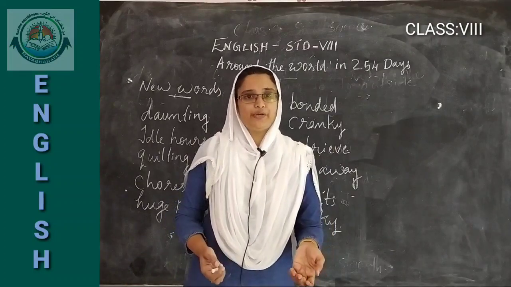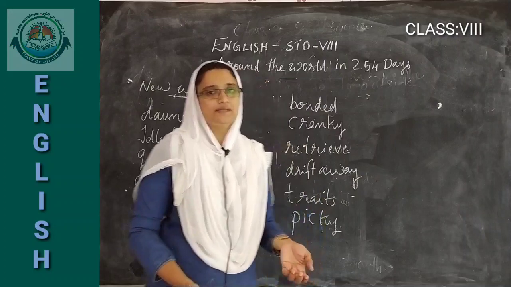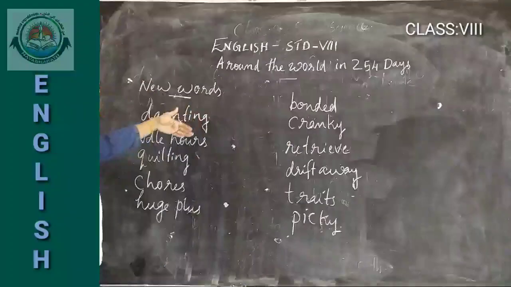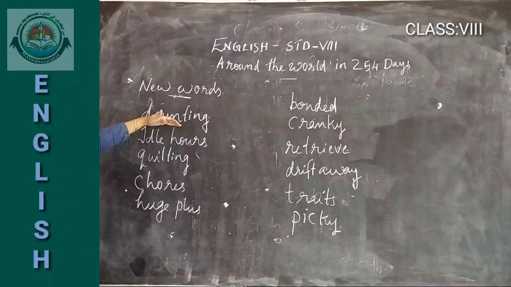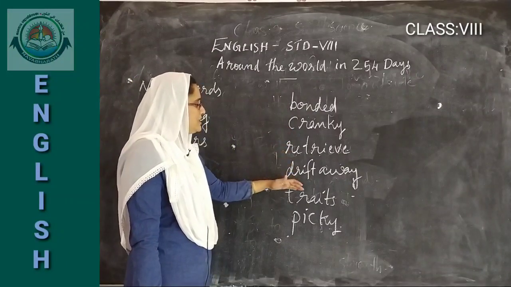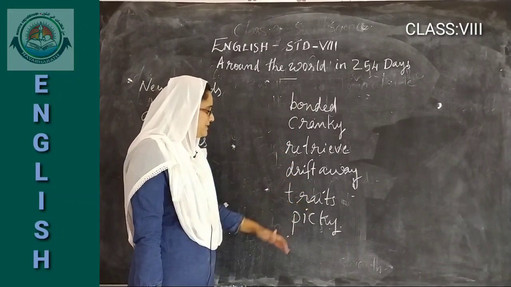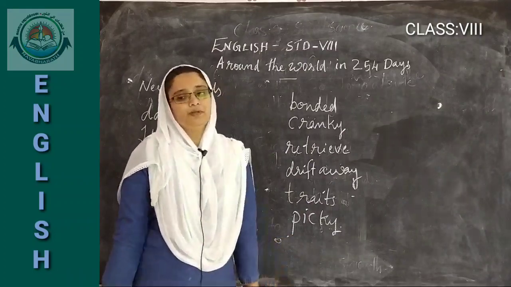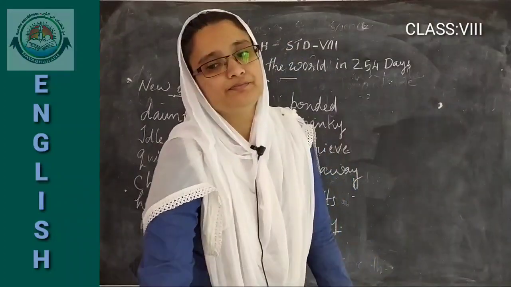That is called a trait. Clear? All the new words are clear? What are the new words we learned today? Daunting, idle hours, quilting, chore, huge plus, bonded, cranky, retrieve, drift away, traits, picky. Okay, let's move to the lesson.